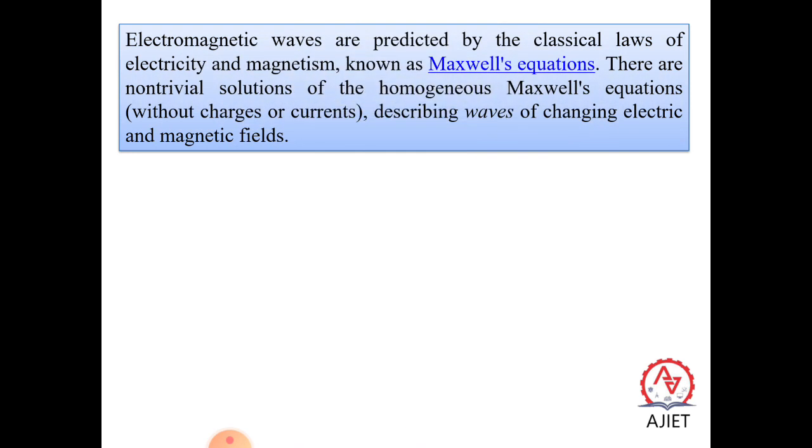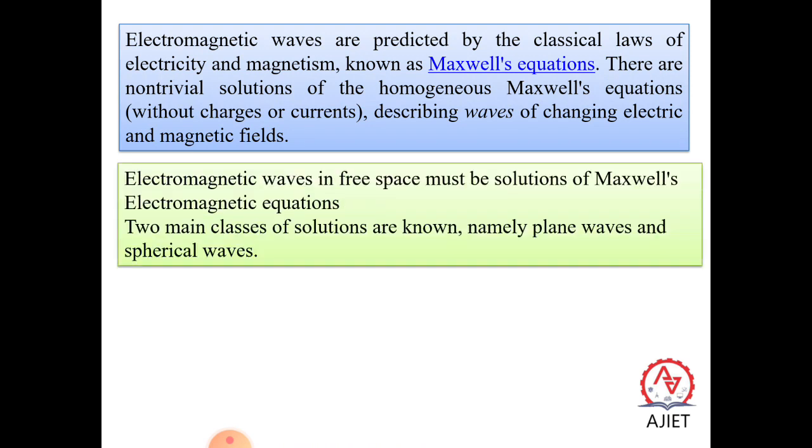So these electromagnetic waves are predicted by the classical law of electricity and magnetism based on Maxwell equations. They are non-trivial solutions of the homogeneous Maxwell equations, describing the wave of changing electric and magnetic fields. So the electromagnetic waves in space must be the solution of Maxwell's electromagnetic equations. There are two solutions, namely plane waves and spherical waves.